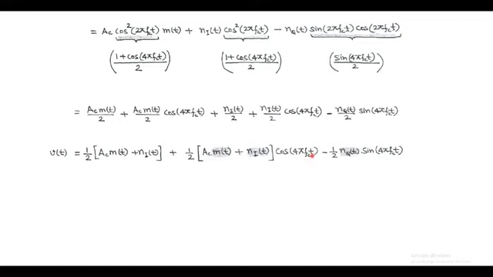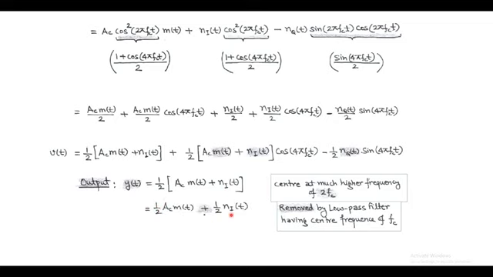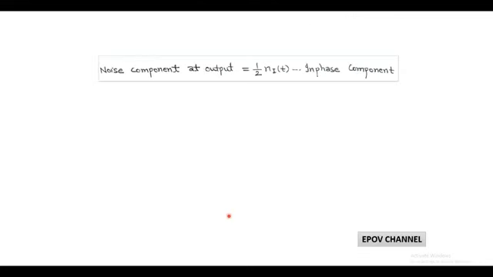Now this output of the product modulator is passed through low pass filter. And since the second and third term are the high frequency components that is centered at twice of fc, these terms are filtered out and we get only first term. So the output of low pass filter y(t) equals half of Ac m(t) plus n_i(t), or we can write half of Ac into m(t) plus half of n_i(t). And this output contains only the in-phase component which is additive in nature and quadrature component is completely filtered out.